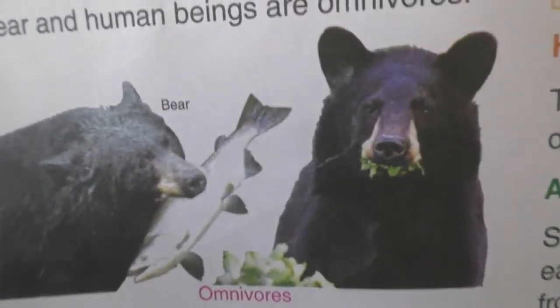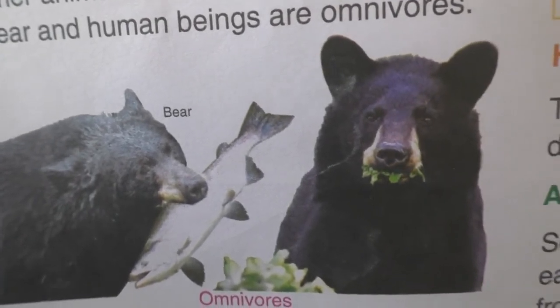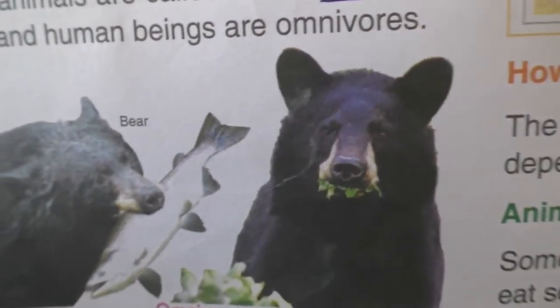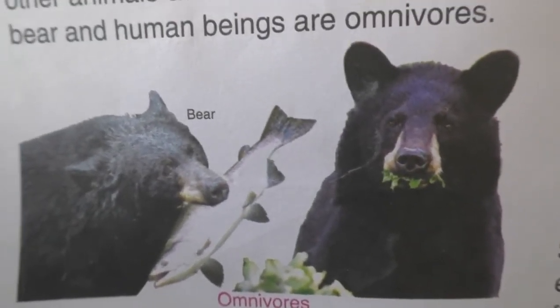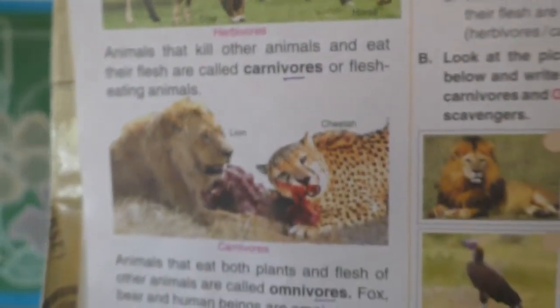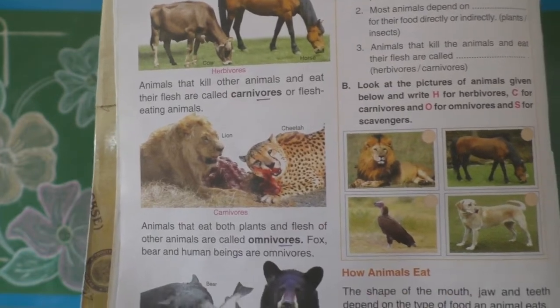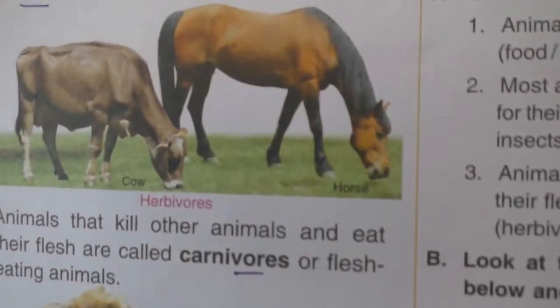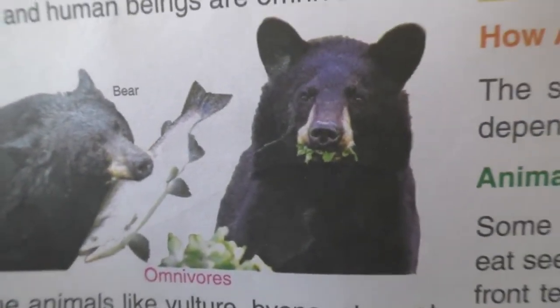And look here, omnivores, bear. It eats both fish and plant food. Look at the mouth. It eats fish and also plants. Omnivores, bear. So according to the food they eat, we are dividing the animals into three main groups: herbivores, carnivores and omnivores.